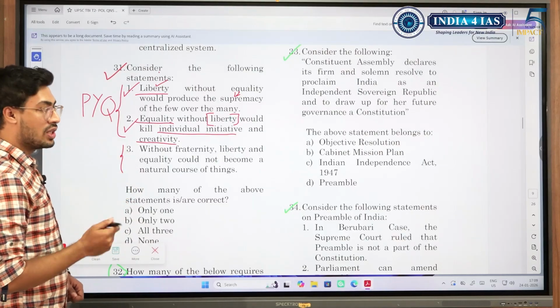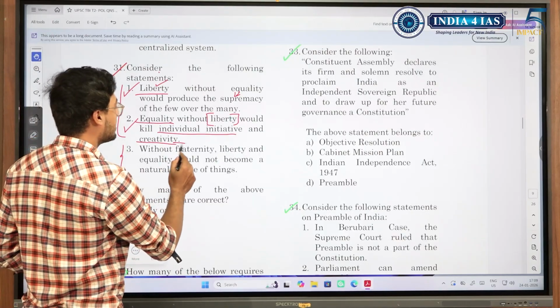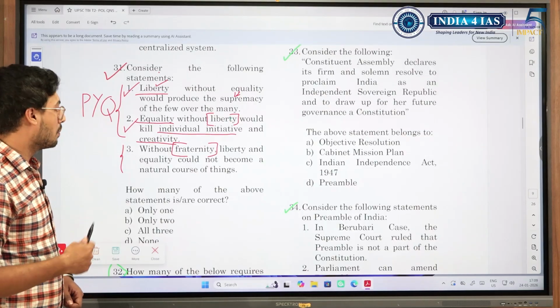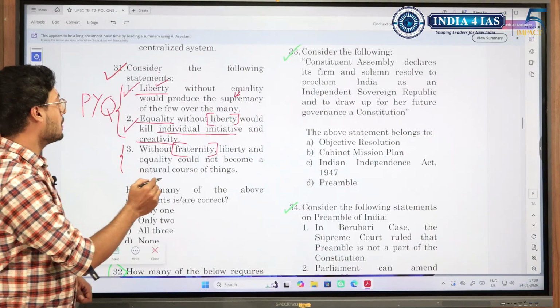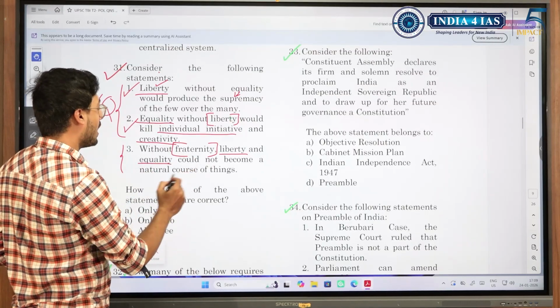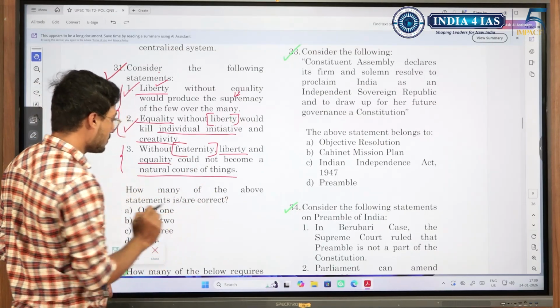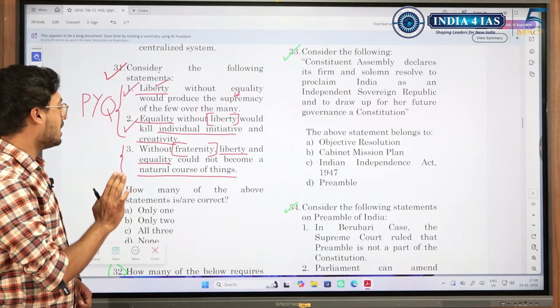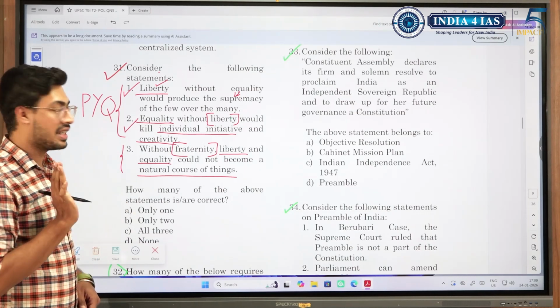And look at this, without fraternity. What is fraternity? It is a sense of brotherhood between the members of a country or even between countries. Without fraternity, liberty and equality could not become a natural course of things. It simply means that if there was no fraternity, liberty and equality wouldn't have been that natural.